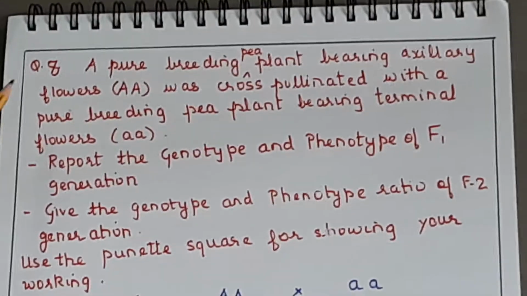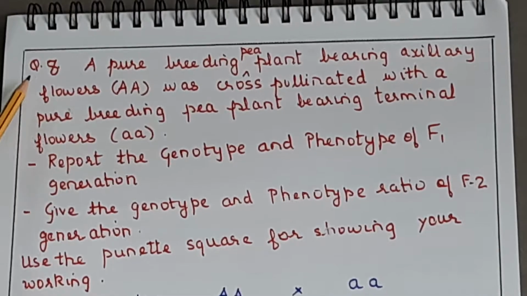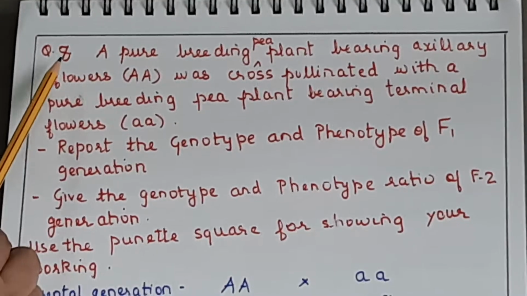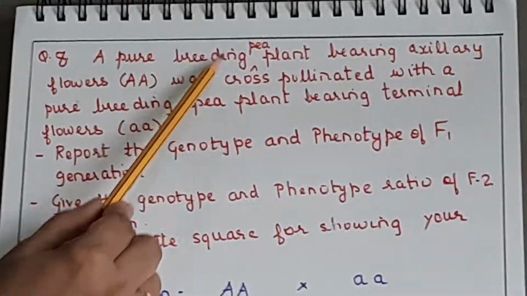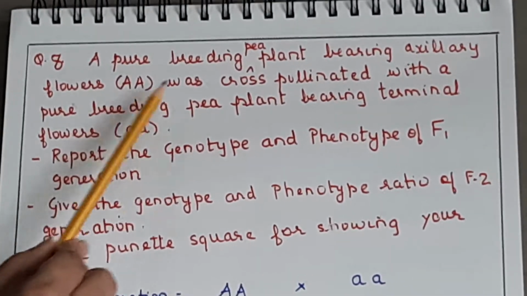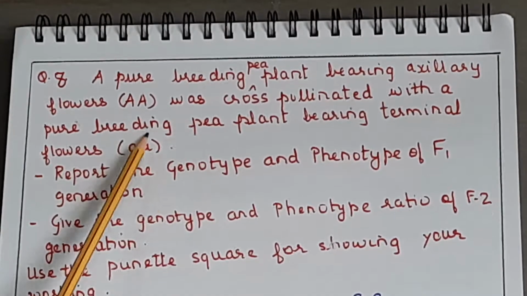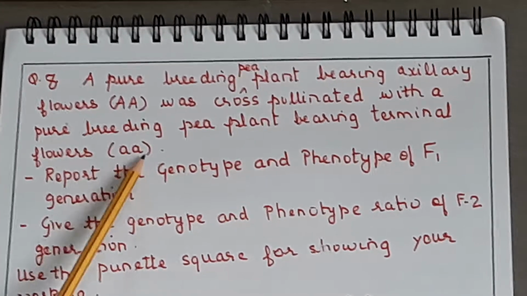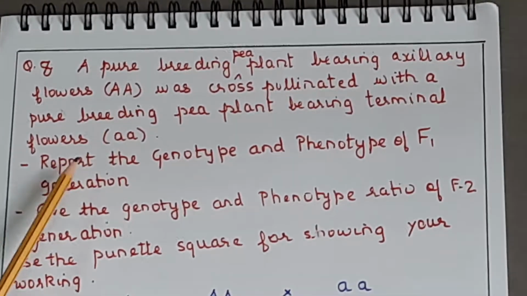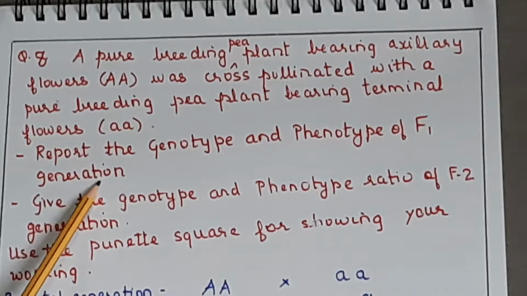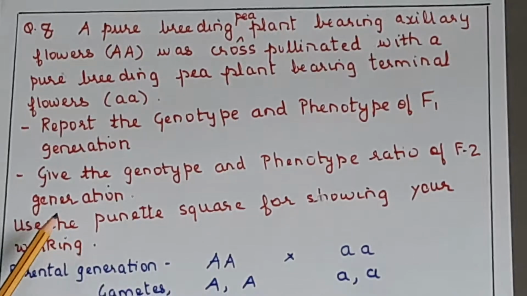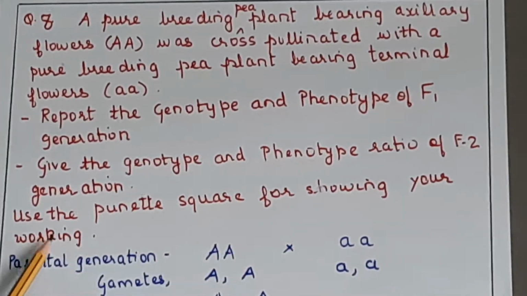Okay, now continuing with monohybrid cross. Now one more example we will see here for monohybrid cross. This is how the question is going to be asked, okay. Just understand the question. A pure breeding pea plant bearing axillary flowers (capital A) was cross pollinated with a pure breeding pea plant bearing terminal flowers (small a). Now this indicates that this is dominant and this is recessive, okay. Report the genotype and phenotype of F1 generation and give the genotype and phenotype ratio of F2 generation. Use the Punnett square for showing your working, okay.